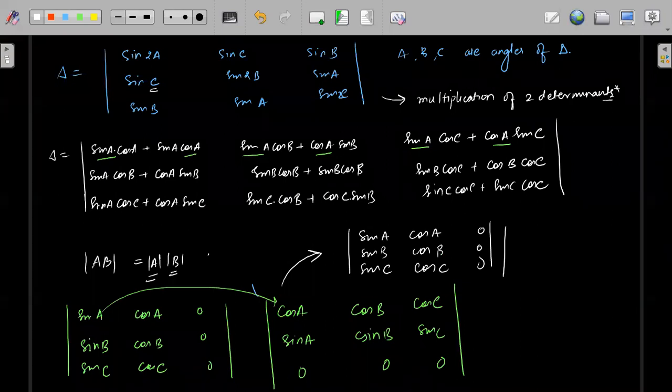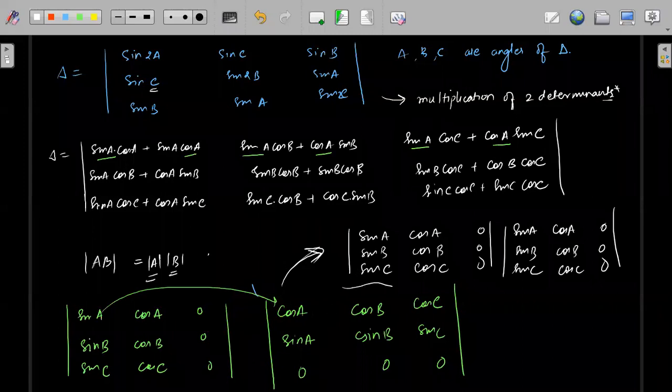If I take the transpose, it will also be the same. Tell me, from here can I move to this point?